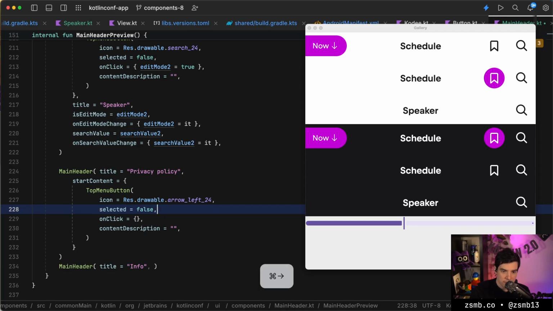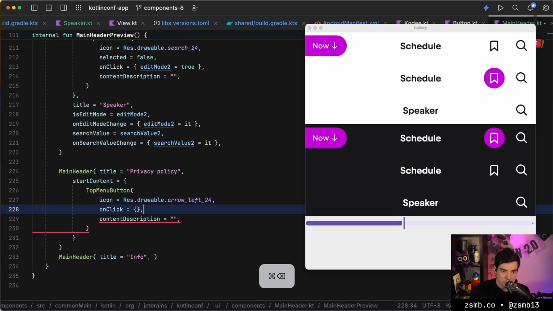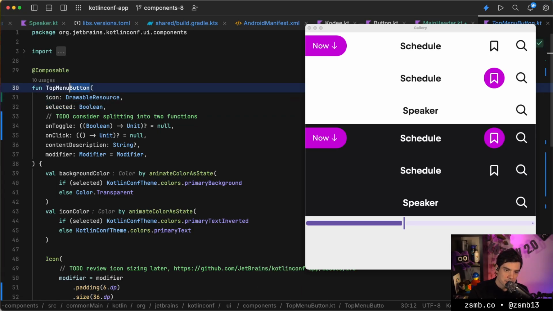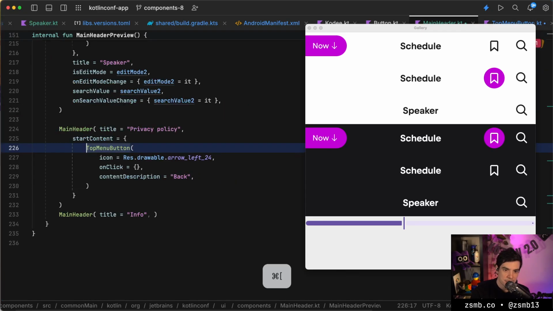It doesn't have to have a click handler. It doesn't have to have a selection thing. Content description it should have. That's important here. So these don't always need a selection either. Yeah, I think we need to refactor the top menu button too, because either it has a selection or it doesn't. And in the case where it's just clickable, it won't have a selected value. So we need to let this be called. So this is only for on toggle variant, and then we'll fix that later.